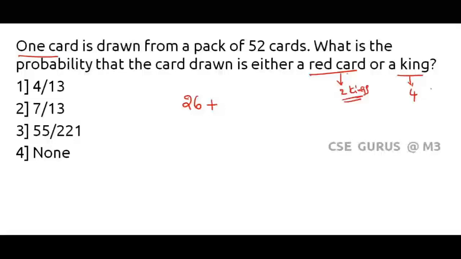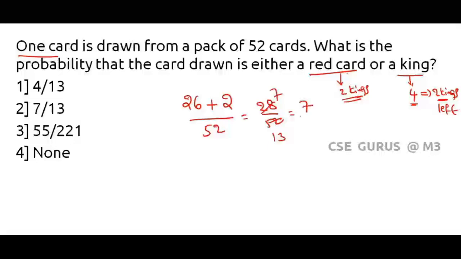Correct? Then how many kings will be left here? Only 2 kings will be left. Totally 4 kings are there, already had taken 2 kings, so only 2 kings will be left. 26 plus 2 divided by 52, that equals 28 divided by 52. 4 7s are 28, 4 13s are 52. So answer 7 divided by 13. Important problem: either red card or king. Let's move on to the next one.